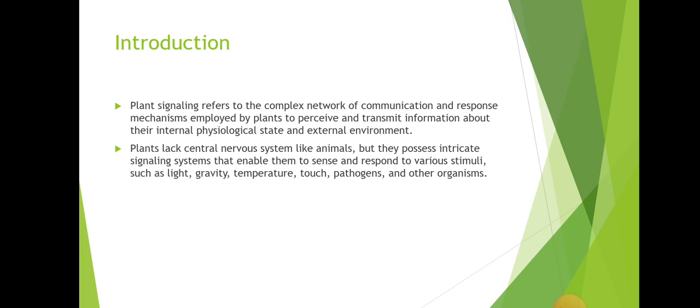Introduction. Plant signaling refers to the complex network of communication and response mechanisms employed by plants to perceive and transmit information about their internal physiological state and external environment. Plants lack a central nervous system like animals, but they possess intricate signaling systems that enable them to sense and respond to various stimuli such as light, gravity, temperature, touch, pathogens and other organisms.